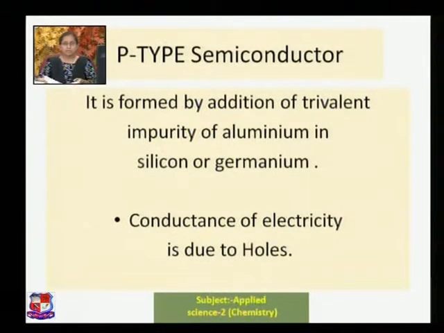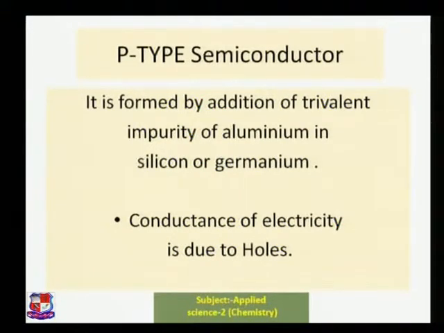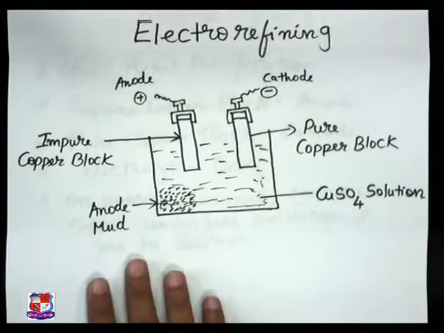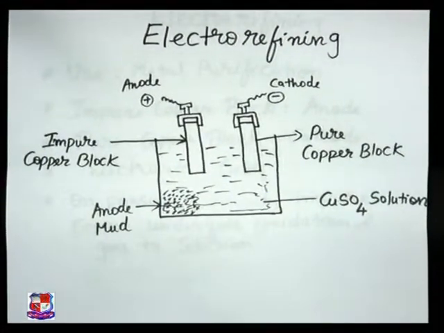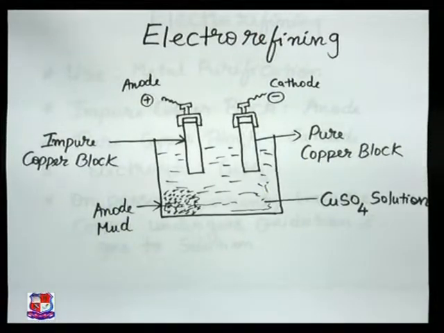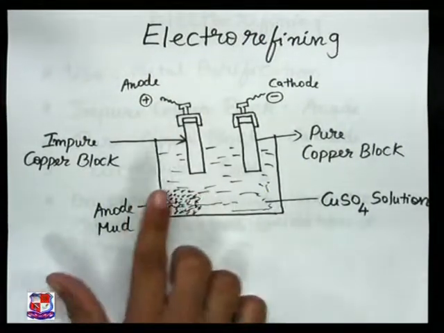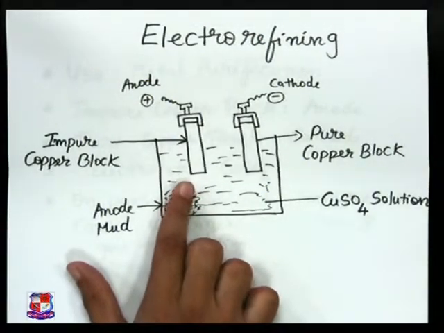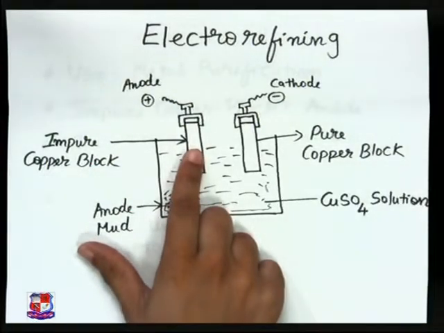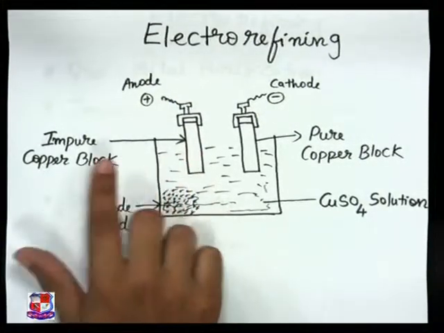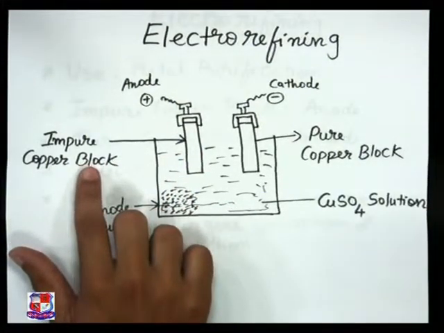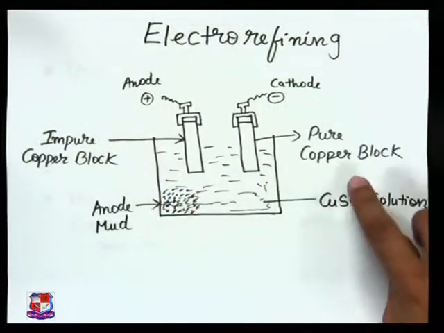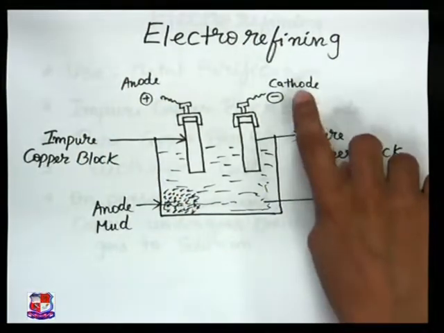Okay, let us try to understand the electro refining process. Just take a look at the diagram here. You can see the electro refining process is basically used to purify metals. Suppose we have an impure copper and we want to purify it. We'll take an impure copper block that will act as an anode. We'll take a pure copper block that is going to act as a cathode.